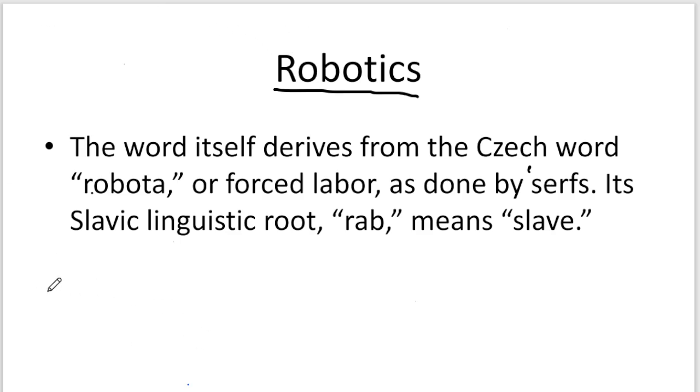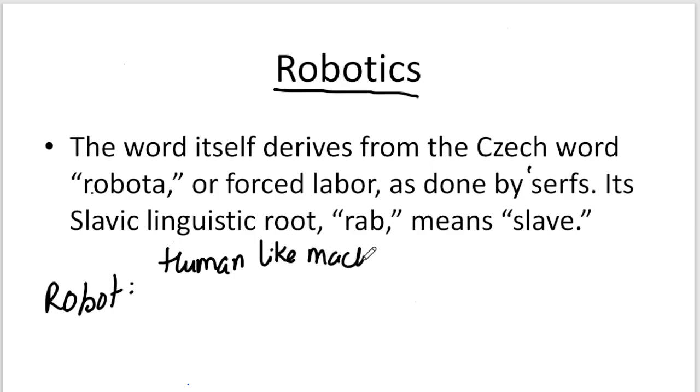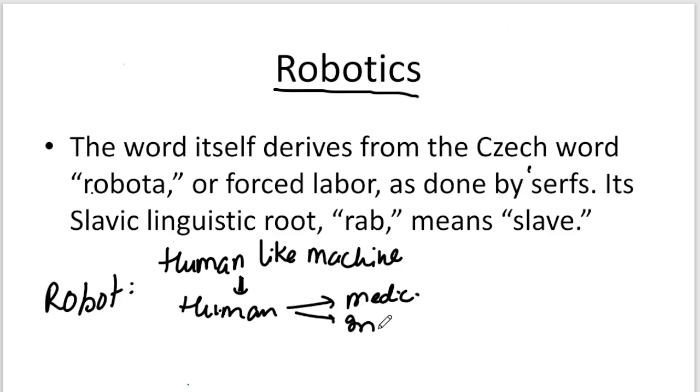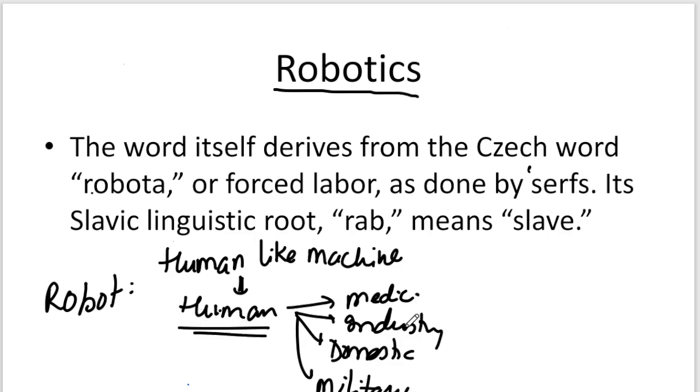See, a robot is a human-like machine which works for the human in various fields: in medicine, in industry, manufacturing, for the sake of domestic work, in military purposes, in all the fields, even in agriculture and even in space exploration.